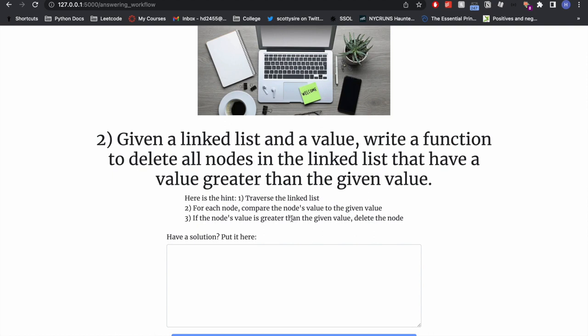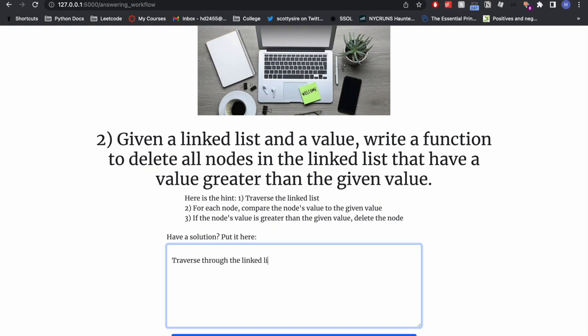Okay, so this is a pretty good hint. I can do some comparing, but it's also not giving away the entire solution, like how to set the head or the next pointer to the next one. So I am going to use this for my solution.